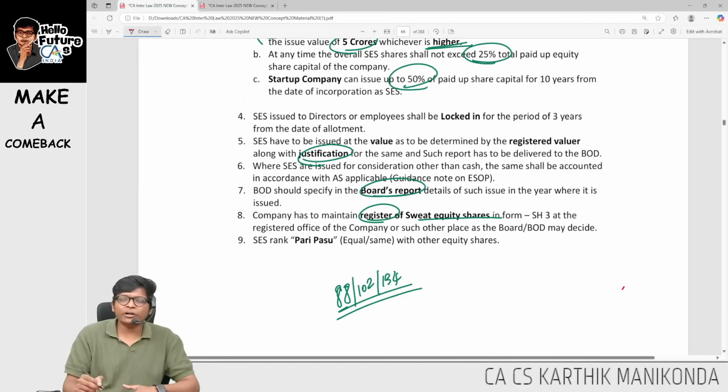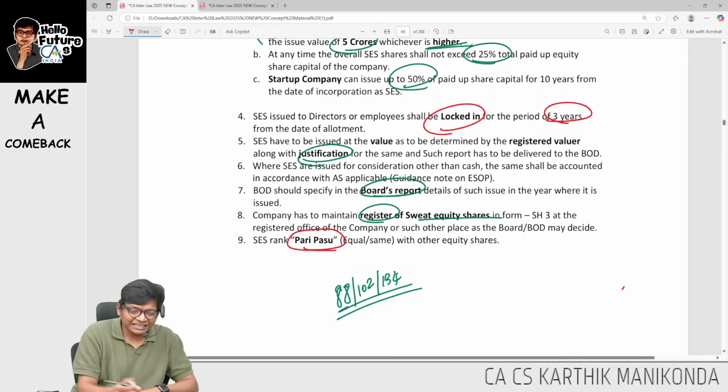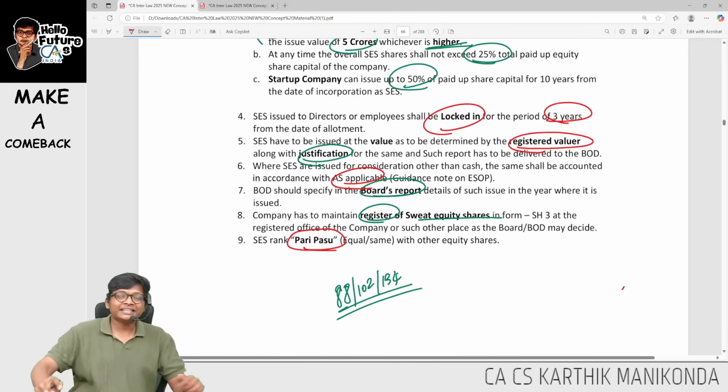Beyond this, what are the other points? Locked in for 3 years. I will lock in for 3 years. All other rights are same, and the company should get it valued by a registered valuer and follow the ESOP guidance note.